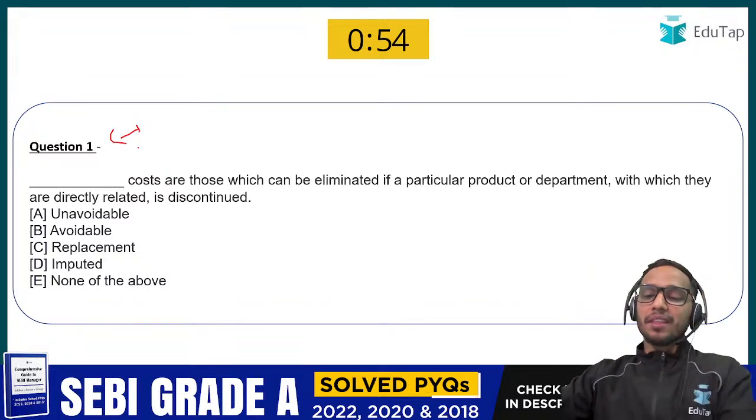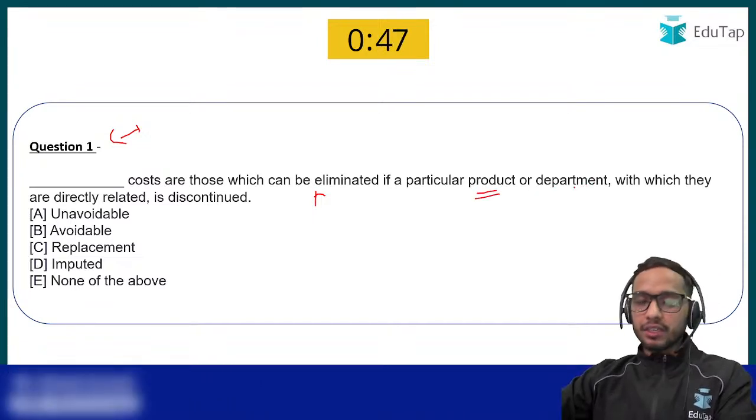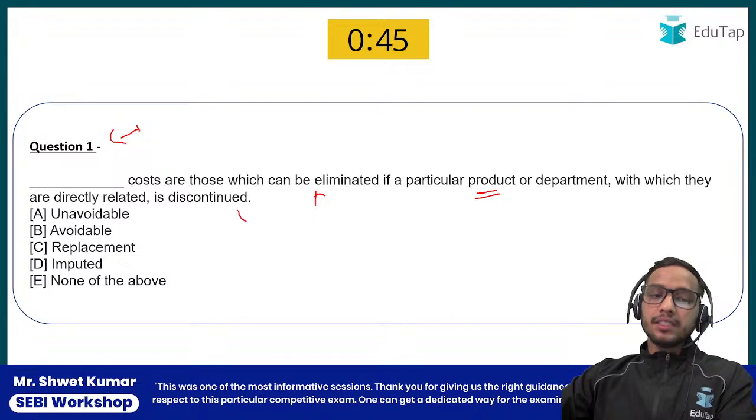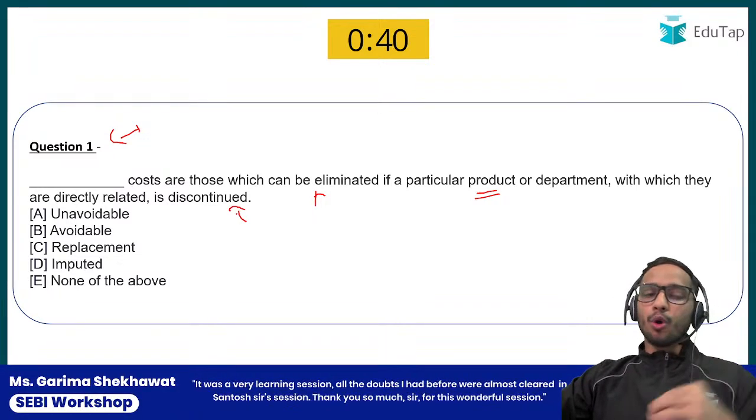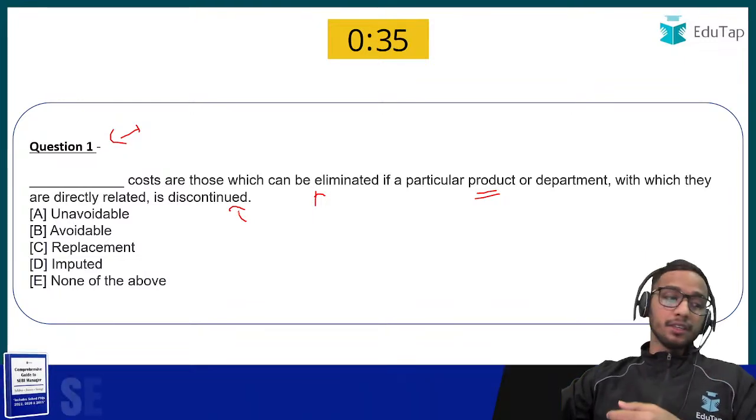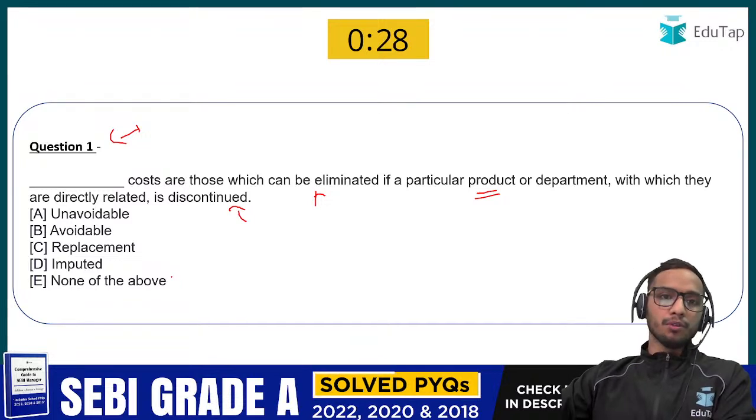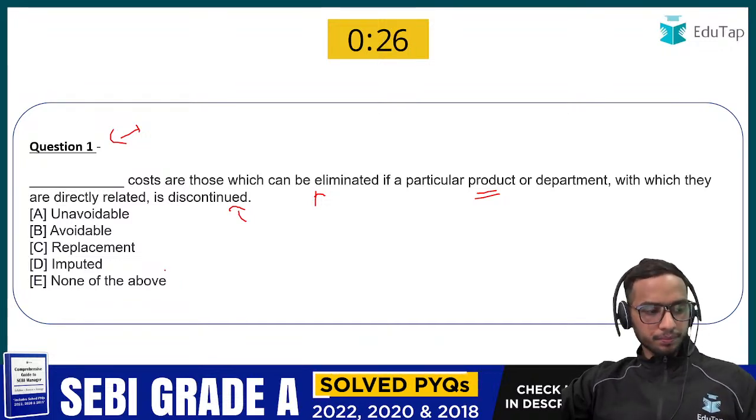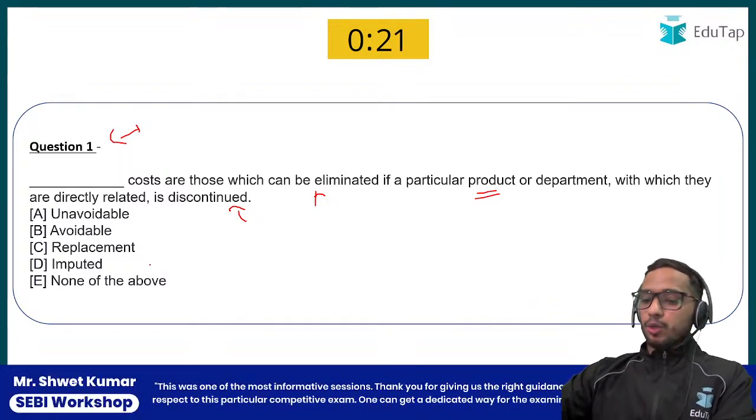First question is, dash cost are those which can be eliminated if a particular product or department with which they are directly related is discontinued. So in the question it is asking if the cost is of such a nature that it can be eliminated, what kind of cost is it? Is it unavoidable cost, avoidable cost, replacement cost, imputed, or none of the above? What should be the answer? Tell me everyone in the chat section. I am waiting. You have 20 seconds.